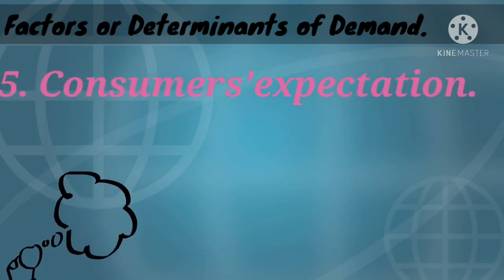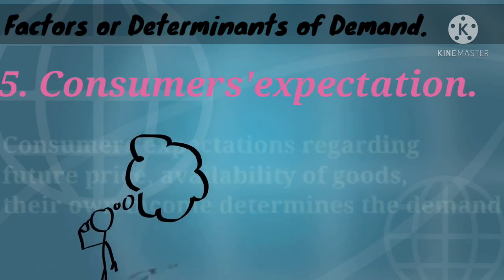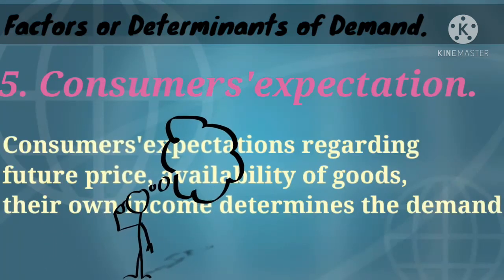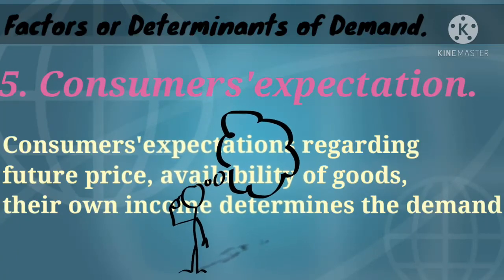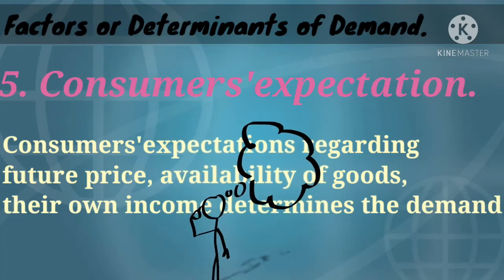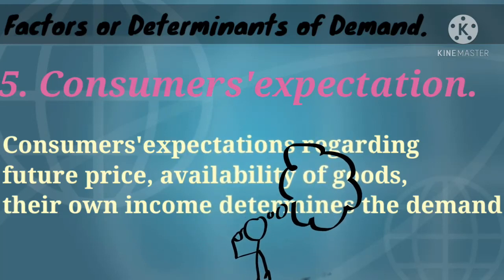And then fifth one is consumers expectation. Consumers expectation, like what consumer expects, is going to determine a demand. Okay, like consumers expectation regarding future price, availability of goods, and their own income is going to determine a demand.